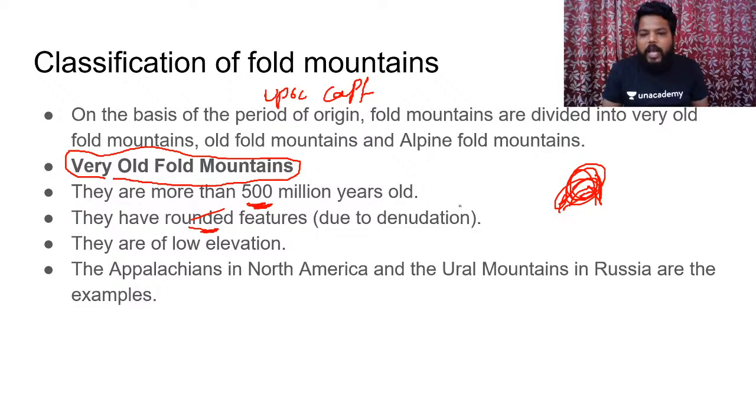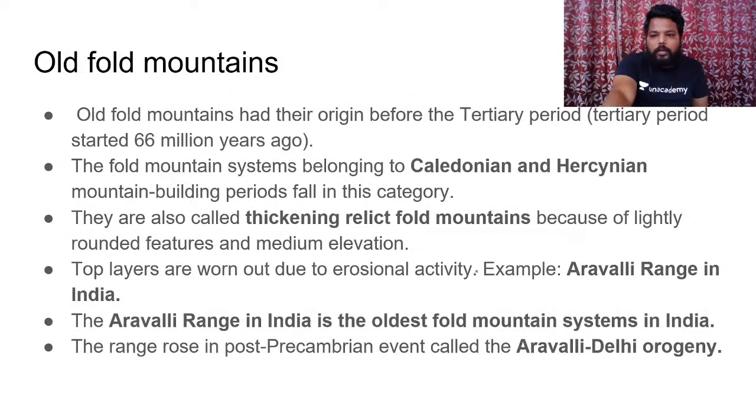This circular feature has been developed just because of the process of denudation. And if you could see these very old fold mountains of the world, they would be having very low elevations. The reason behind it is they were formed very long ago, and also they have come under a huge amount of denudation. It might be in North America, located in the southeastern portion of North America, and the Ural Mountains, which divide Russia from Europe. Those Ural Mountains are the best examples of very old fold mountains.